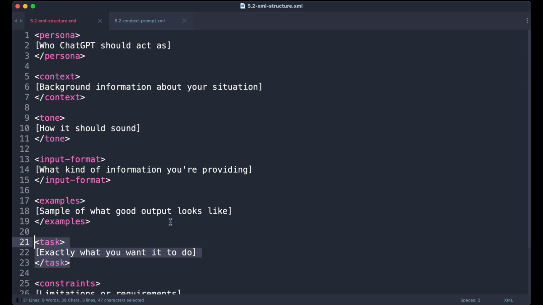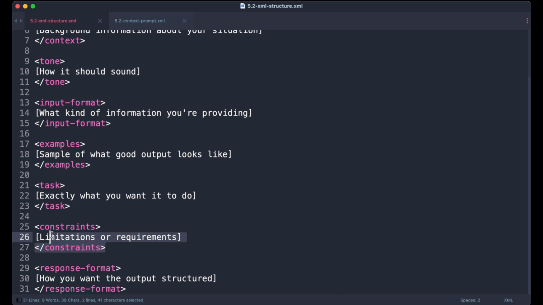The task tag is where you get specific about exactly what you want ChatGPT to do. Not "help me with this email," but "draft a professional response declining this request while maintaining the relationship." One of the most common mistakes that people make when using AI is that they give it all this information, but then forget to ask it the actual question because they assume that the AI can work out what the question is. You're always going to get much better responses if you ask the actual question.